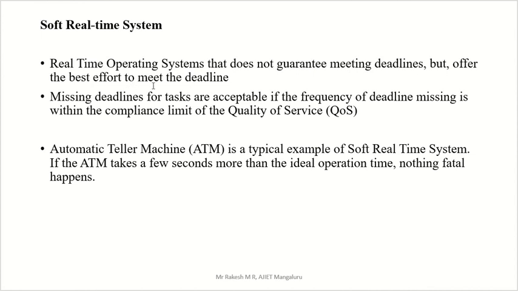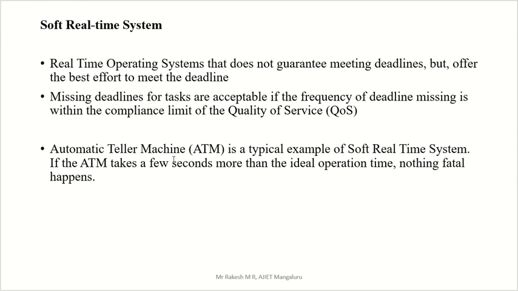There is an effort to meet the deadline, but we don't know at that particular time whether it will complete or not. Missing deadlines for the task is acceptable if the frequency of deadline missing is within the limit of the quality of service, QoS, short form. So here missing a deadline will not harm the system.